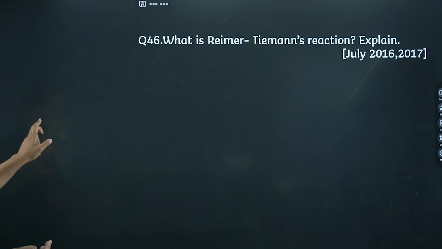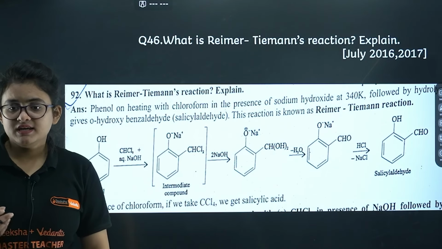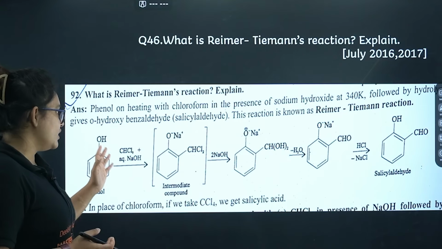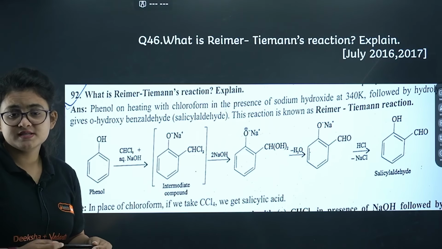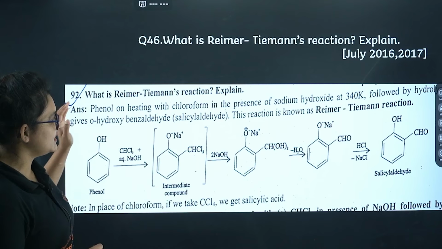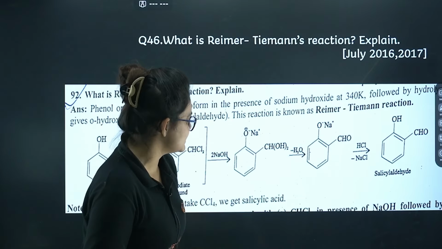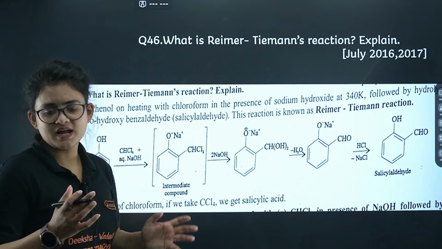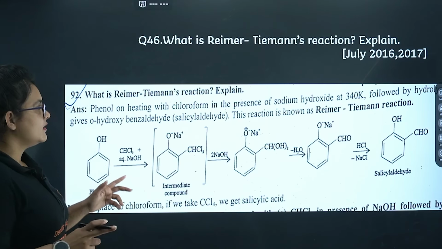Let's proceed. Here comes Reimer-Tiemann. Fine. Here you can see Reimer-Tiemann gives salicylaldehyde. Okay. So from phenol only you have to start. You have to treat it with chloroform in presence of aqueous NaOH, then it will form some intermediate compound and then with further NaOH, you can end up with salicylaldehyde. Okay, I guess this is a direct name reaction question. I guess it's clear to you. Very important, both of these.